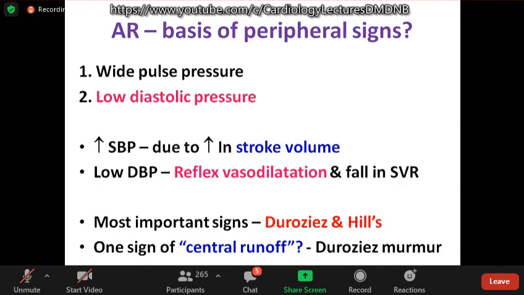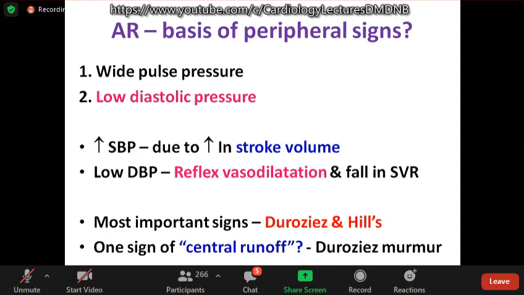What are the basis of peripheral signs, or what are the prerequisites for peripheral signs in AR? One is the wide pulse pressure, and more important is the low diastolic pressure. Why is there low diastolic pressure? This results from reflex vasodilatation because of the large stroke volume. There is reflex vasodilatation and fall in systemic vascular resistance. The most important peripheral signs are neurosis and Hill sign.